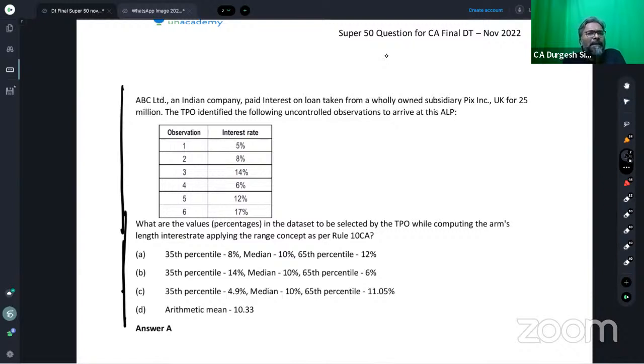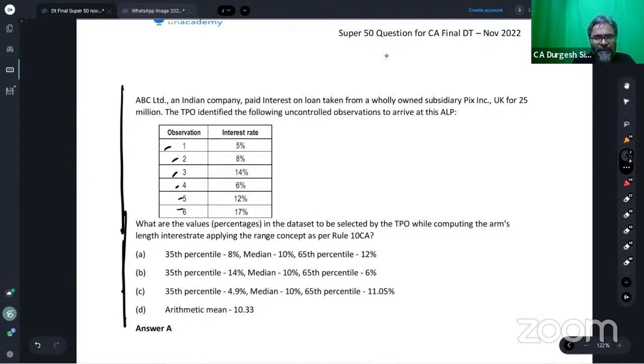ABC Limited, an Indian company, paid interest on a loan taken from a wholly owned subsidiary, PIX Inc. UK, for 25 million. So the loan taken is for 25 million. The TPO identified the following uncontrolled observations to arrive at the ALP. Students, what is the situation in this particular case? Observation 1, 2, 3, 4, 5, 6.